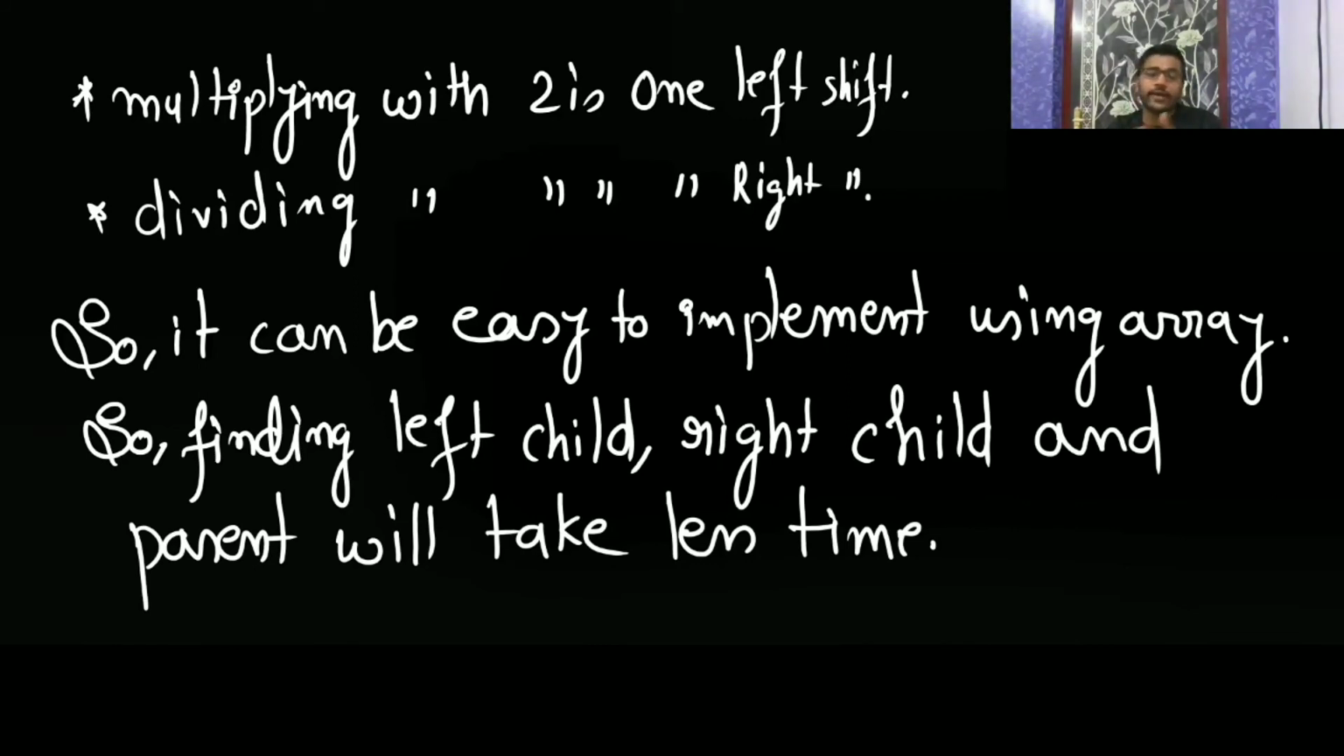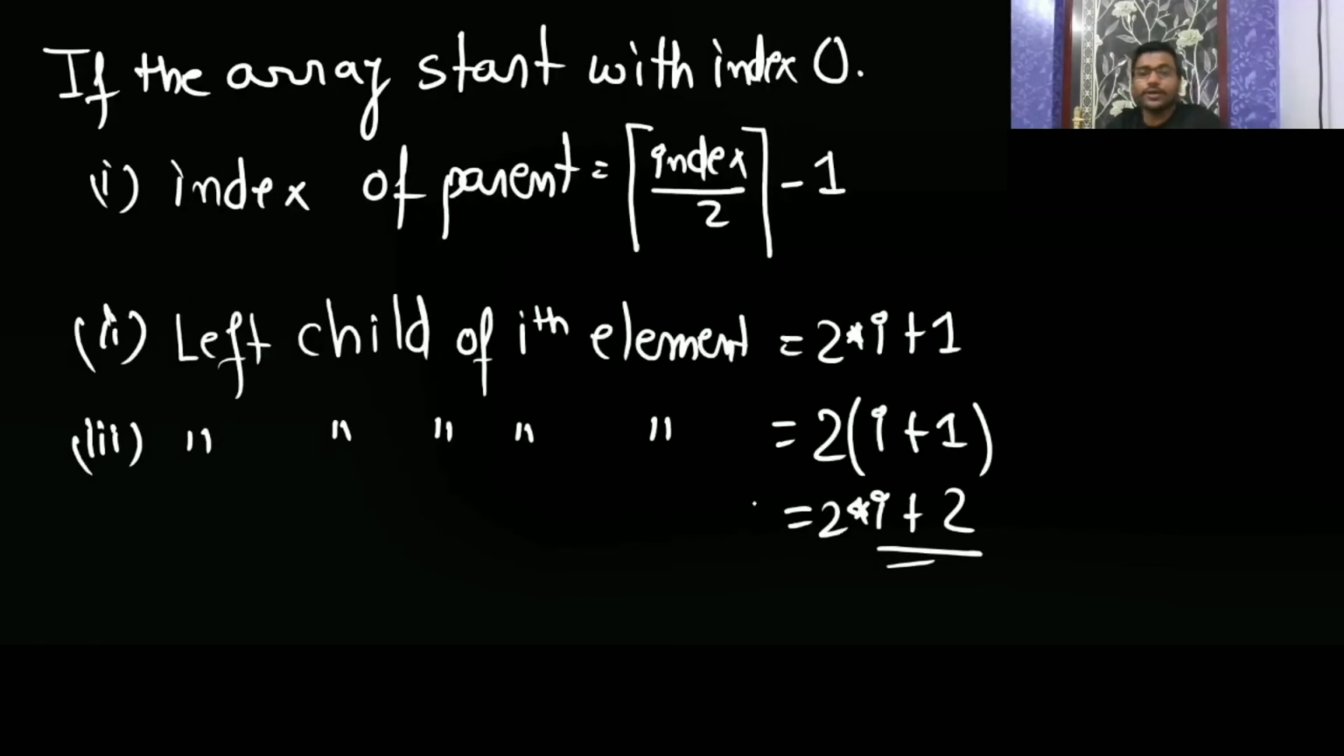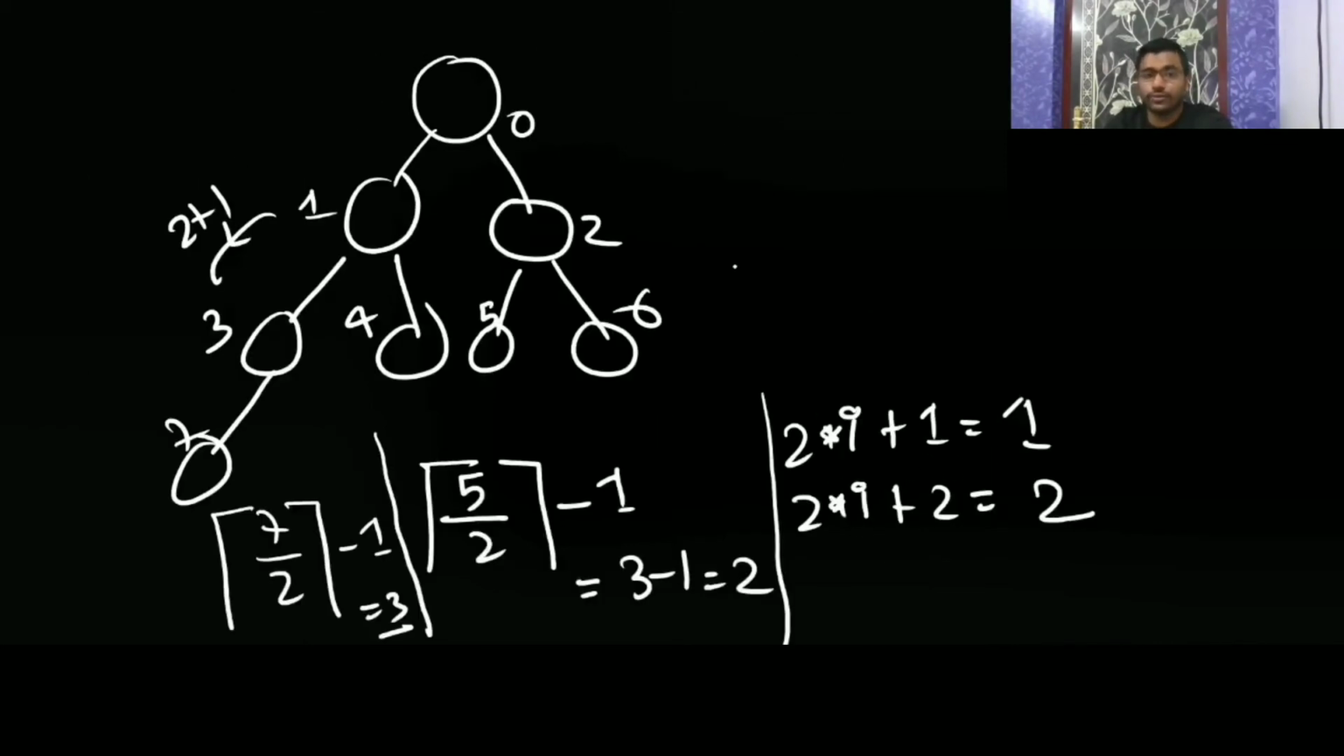Now in an array, finding left child, right child, and parent is going to be easy. If you are starting with index 1, the left child is 2 into index, the right child is 2 into index plus 1, and the parent is floor of index by 2. If the array is starting with index 0, then the parent index is ceil of i by 2 minus 1, the left child index is 2 into i plus 1, and the right child index is 2 into i plus 2. Okay, like this.